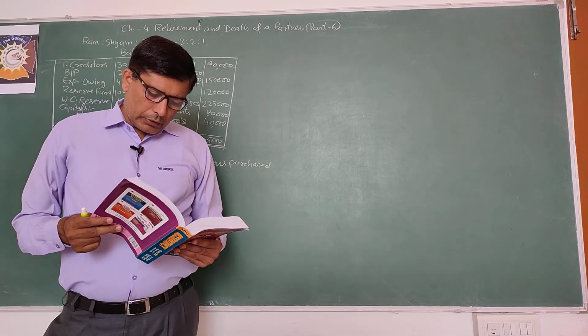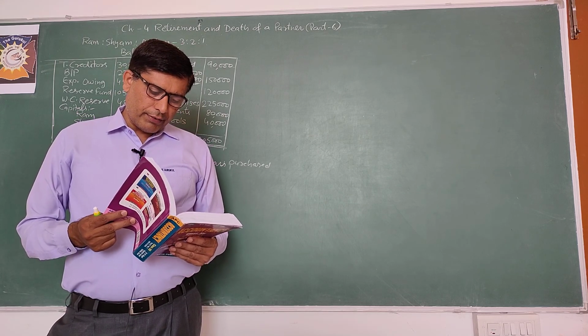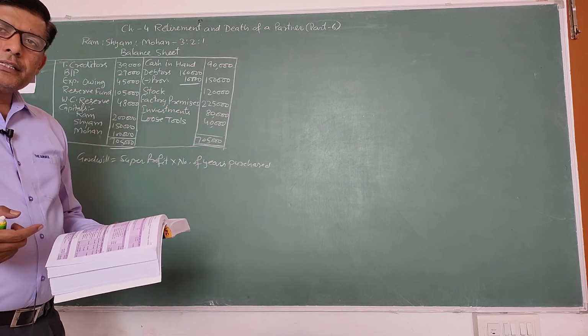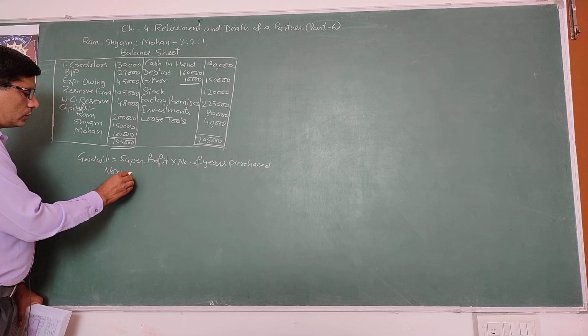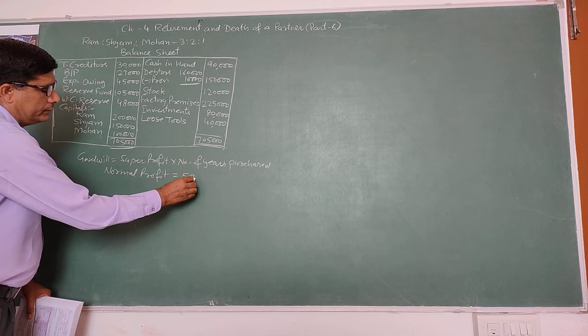Taking into consideration the risk of the business, normal profits of the firm are estimated at rupees 5 lakh every year. So normal profit is 5 lakh.